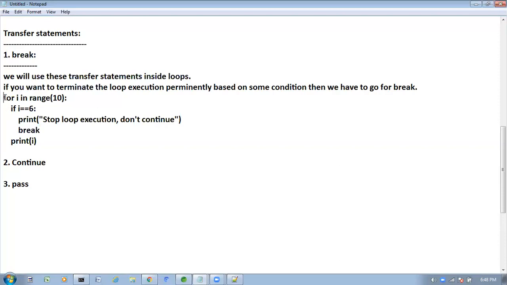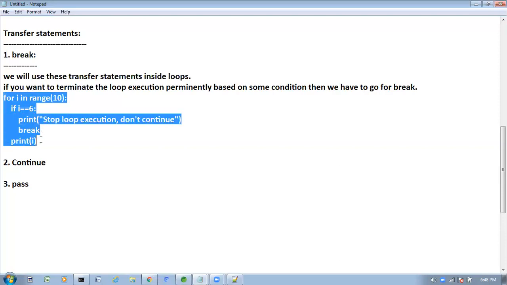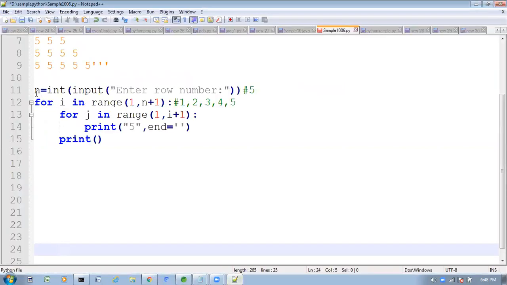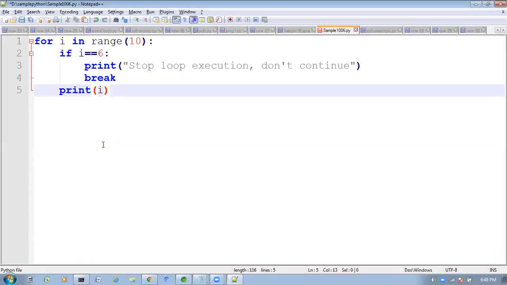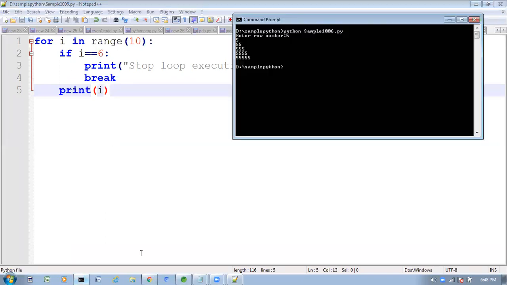Now I will execute this one. What output we will get, we'll see. Now if I run this one, what will we get? See, 0, 1, 2, 3, 4, 5. Up to 5 there is no problem. Whenever I value becomes 6, it will check the condition. If I is equal to 6 or not? Yes, the condition is satisfied.